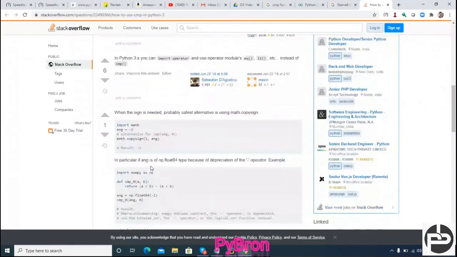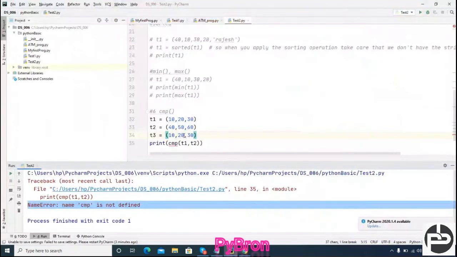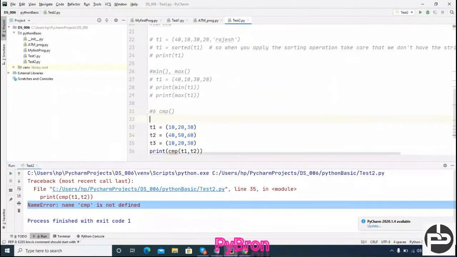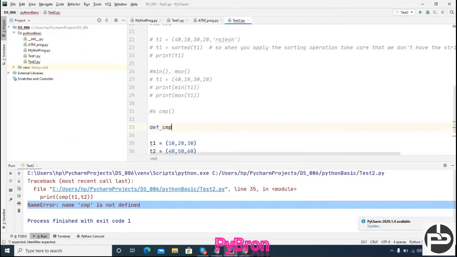Basically in Python 2 the compare function was available, but in Python 3 we don't have it. So what you can do, you know the function definition, how to create a function. So you can make your own custom function. How to make a custom function? CMP, you create one function of your own, and ask for two objects, t1 comma t2. You can give any name.